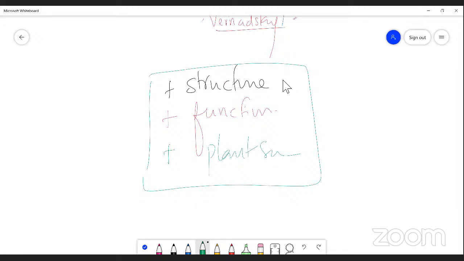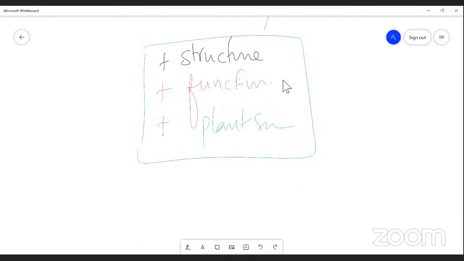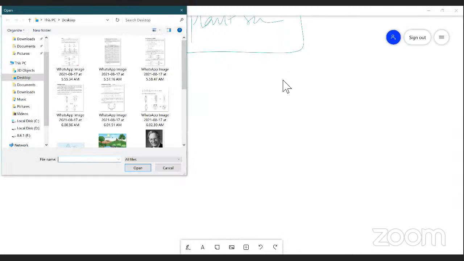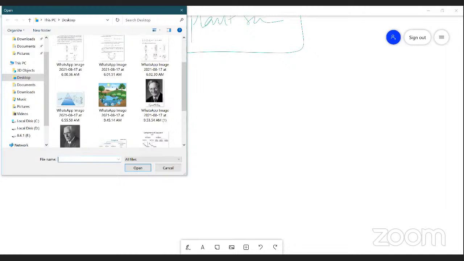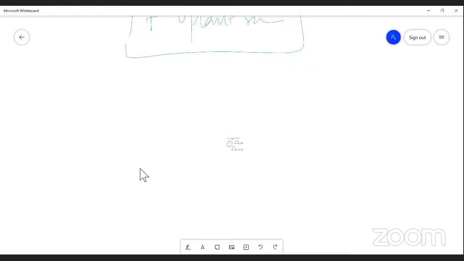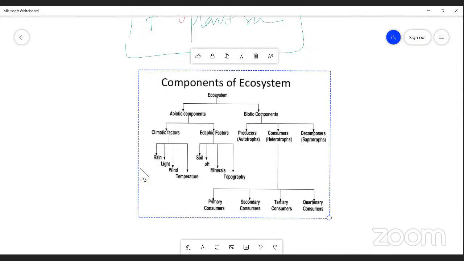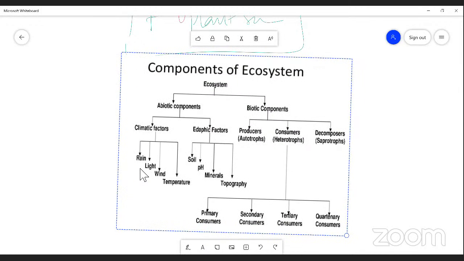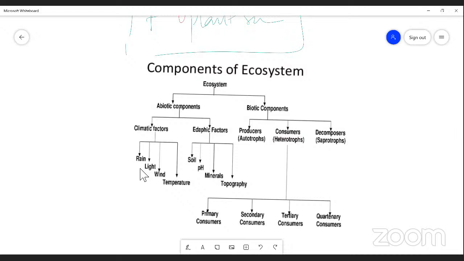First of all, let me take structure of ecosystem. As I said, it is a relationship between living and non-living organisms. Actually, the components of this biosphere are the structure of ecosystem. Dear students, ecosystem is of several types: pond ecosystem, grassland ecosystem, terrestrial ecosystem.